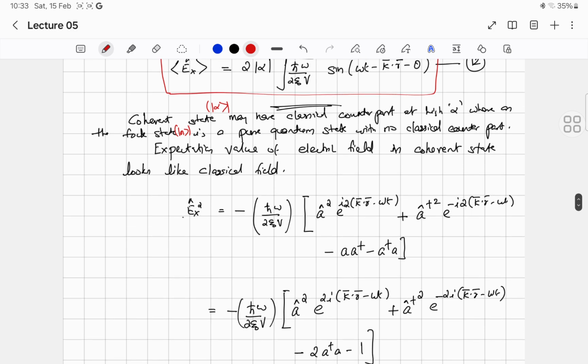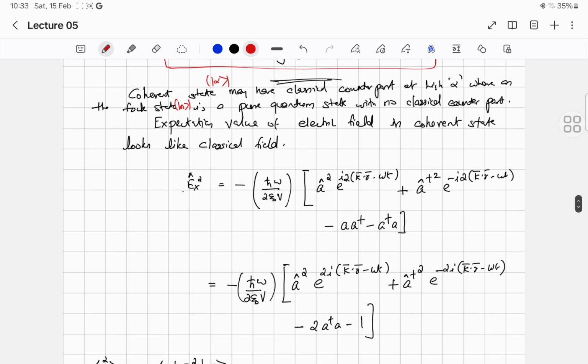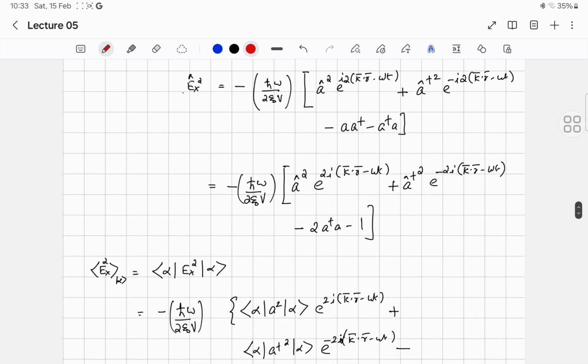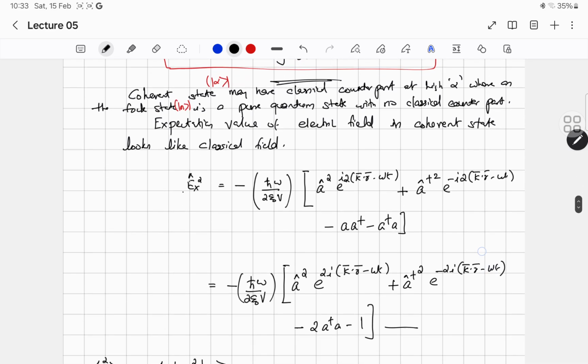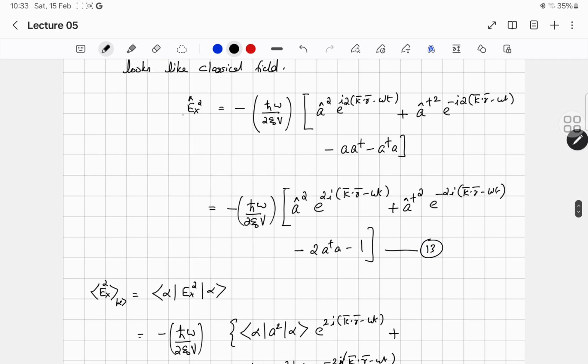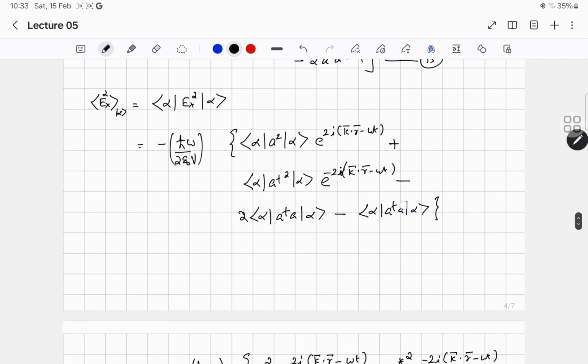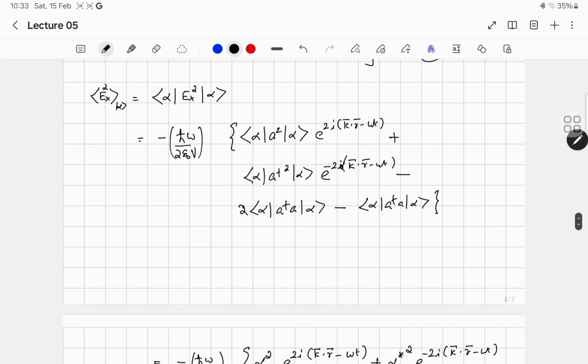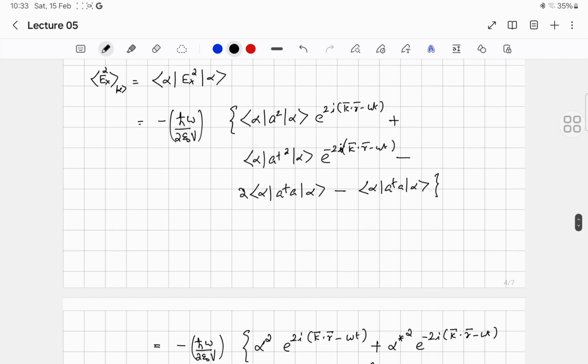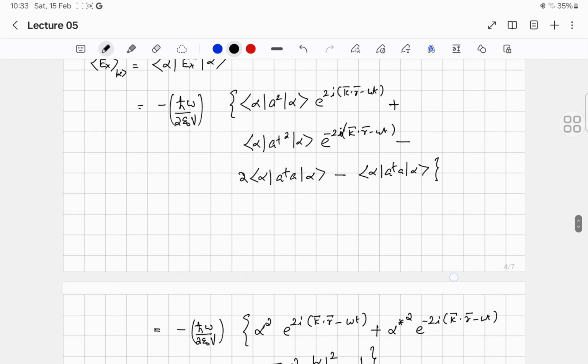Next we can calculate Ex square. All the steps showing how to calculate Ex square are shown here, so you can do it yourself. I may have skipped a few steps, but I am sure you can do it yourself. This can be equation number 13. Next we calculate the expectation value of the square of the electric field, and that step also I am leaving to you. Just pause this video and do all the calculations. All the steps are shown here.